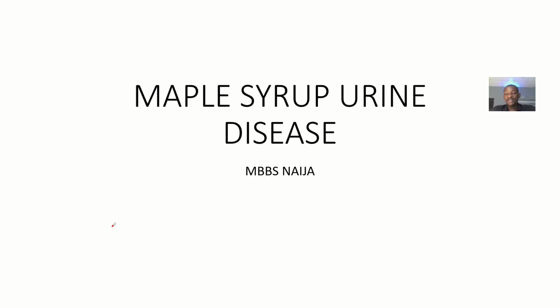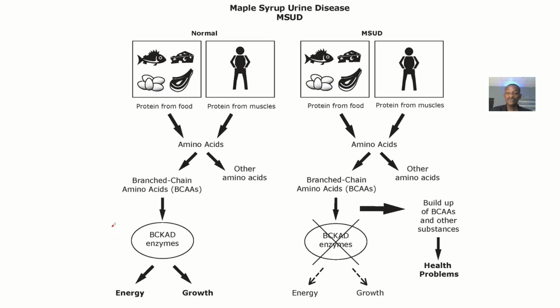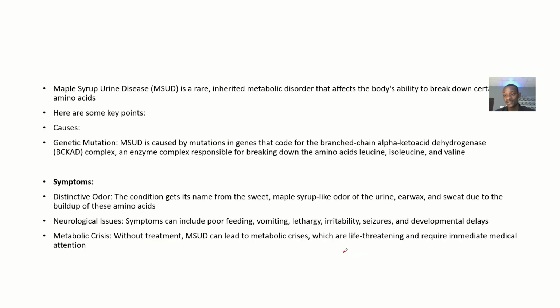All right, so you get to see that the human body has some enzymes that usually help in the progression of some basic pathways that keep our body in the right state. If these enzymes are missing, it can result in the accumulation of the things those enzymes are supposed to act on, right? So this is a case of maple syrup disease. In maple syrup disease, there are missing enzymes, which you get to look at.